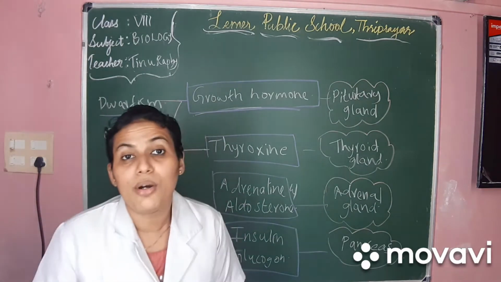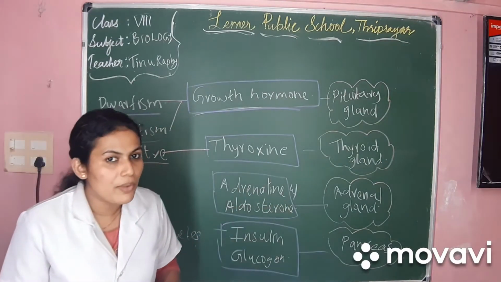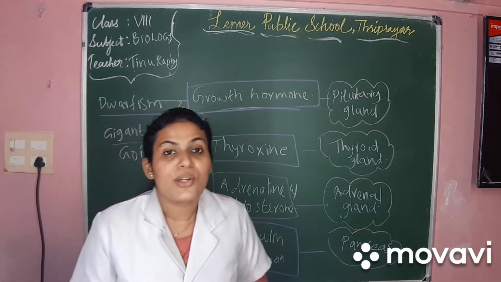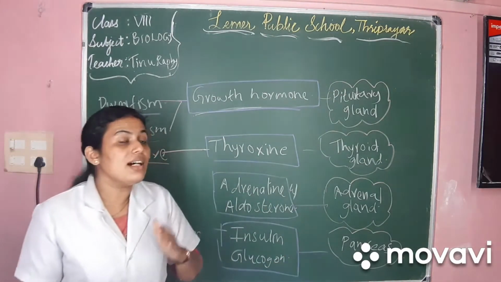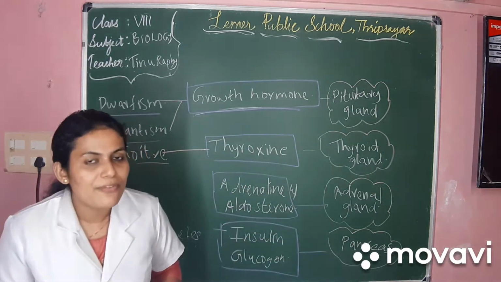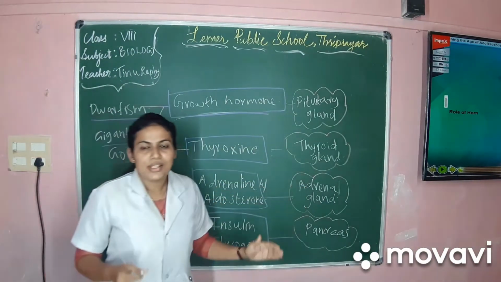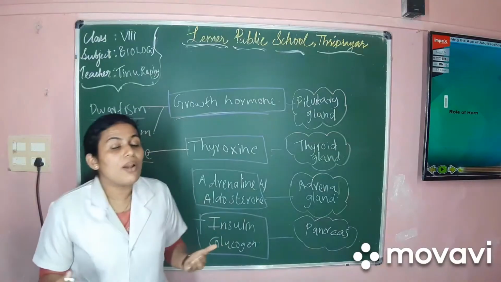So, in page number 111 and 112, the description about these hormones is given in great detail. Kindly go through the text and learn about the hormones and the sites of the hormones and also the function of the hormones. So, dear children, these are the hormones other than the sex hormones involved in the function of humans.